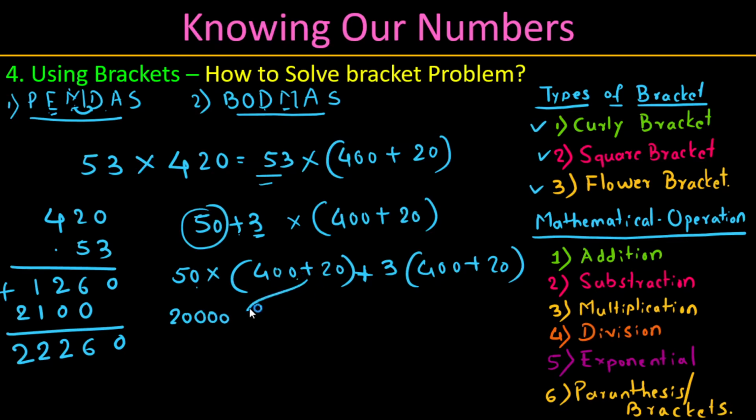Now bring plus here. 5 into 2, how much? 10. Write 10. How many zeros? 1, 0, another 0. Put here. Now plus here. 3 into 4, how much? Simple, 12. How many zeros? 2 zeros. Plus brings plus here. 3 into 2, how much? 6. That's it. Add now.